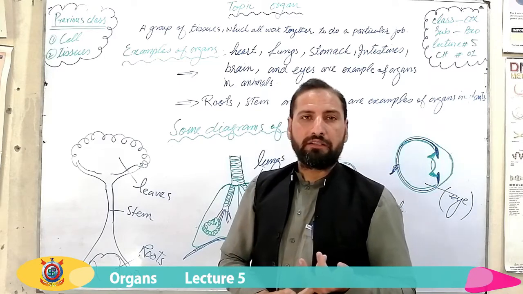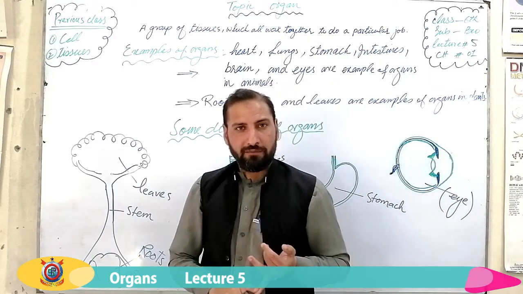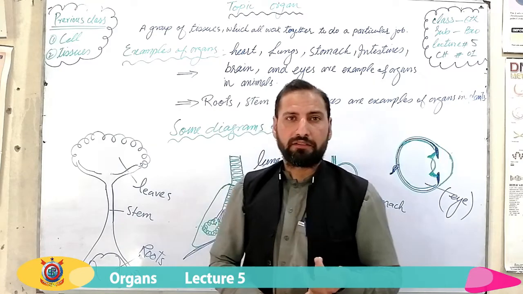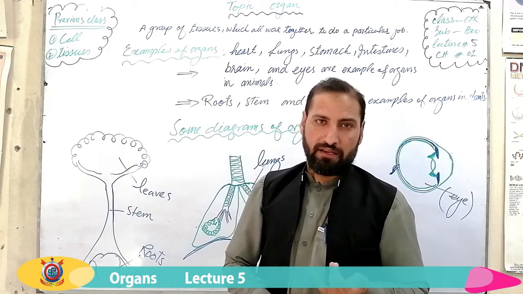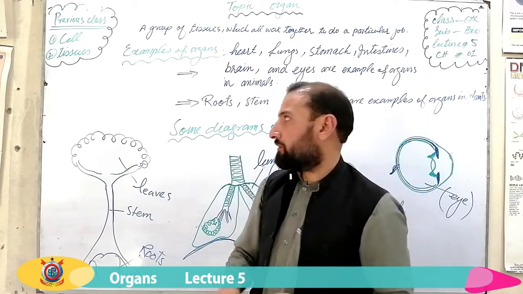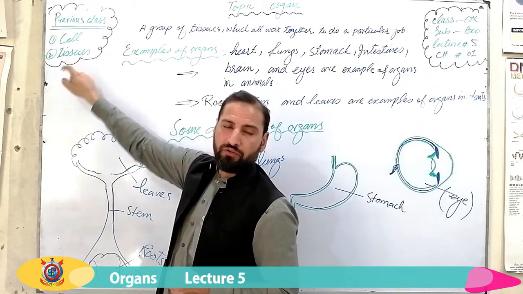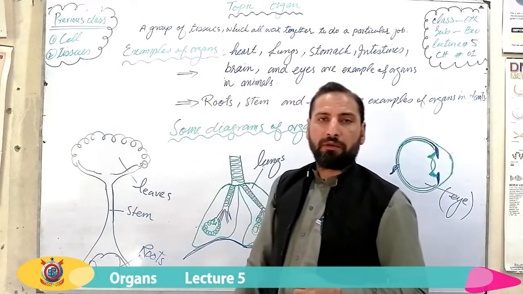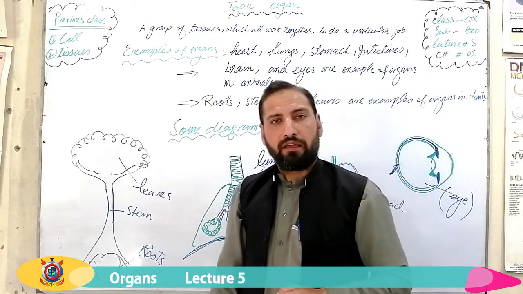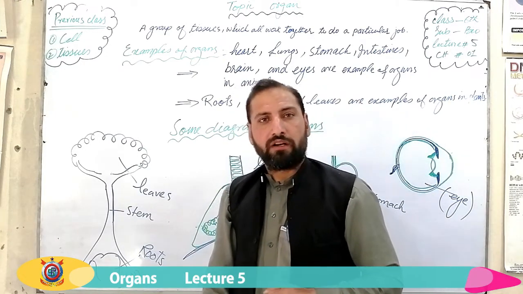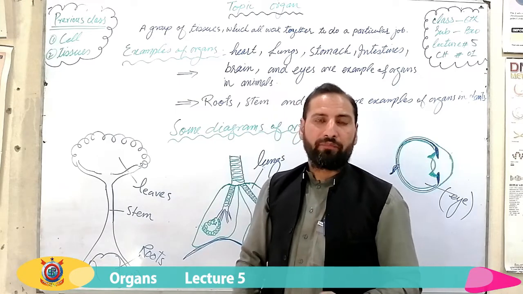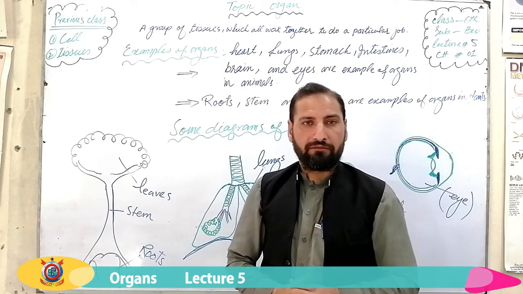Then we have studied the differences between plant and animal cell. After that, we have discussed specialized cells. So this was all about cell. After that, we have discussed tissues. Tissues, if you remember, we have defined as a group of cells which are similar in shape and structure and they perform the same functions.